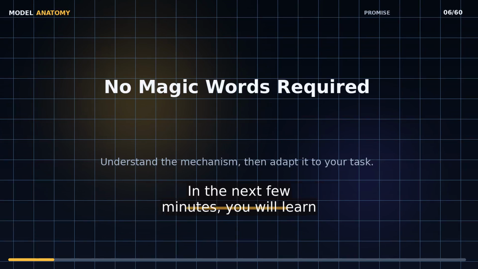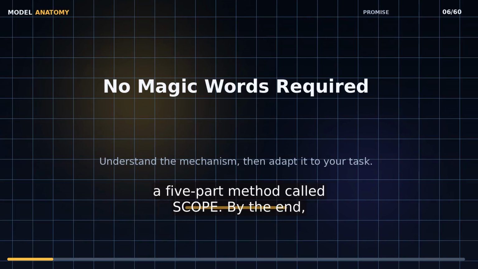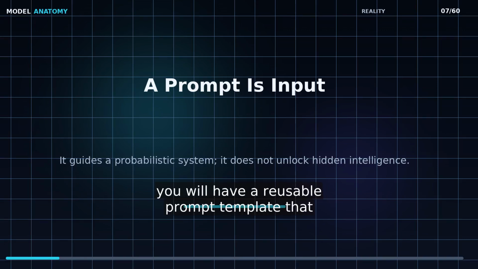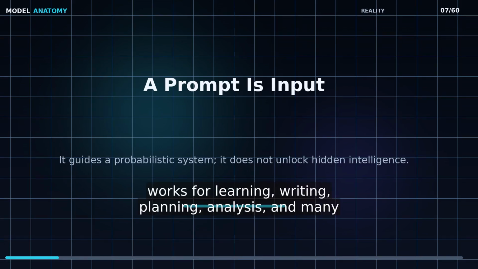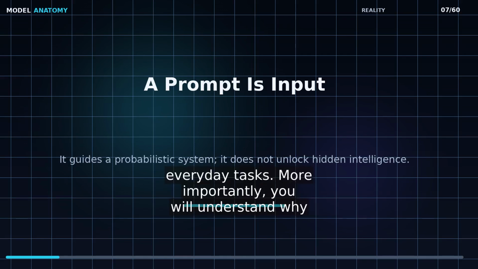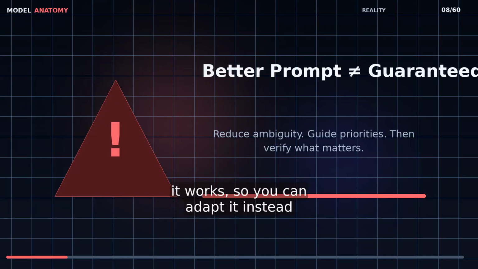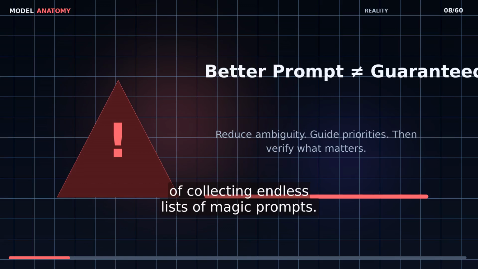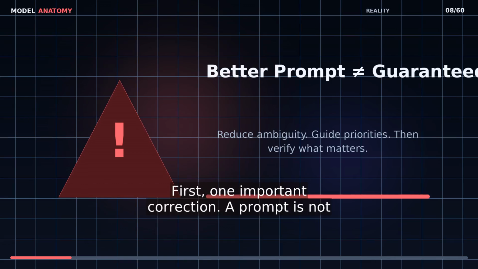In the next few minutes, you will learn a 5-part method called SCOPE. By the end, you will have a reusable prompt template that works for learning, writing, planning, analysis, and many everyday tasks. More importantly, you will understand why it works, so you can adapt it instead of collecting endless lists of magic prompts. First, one important correction.